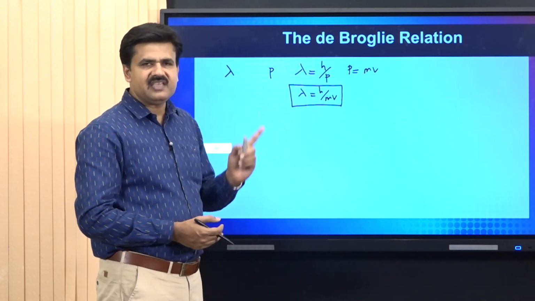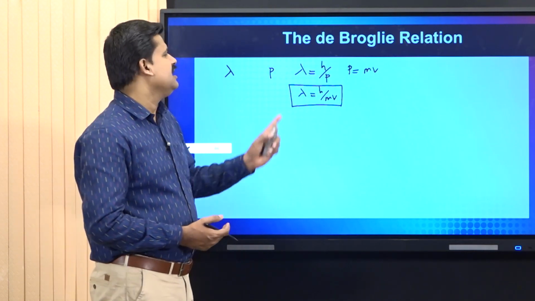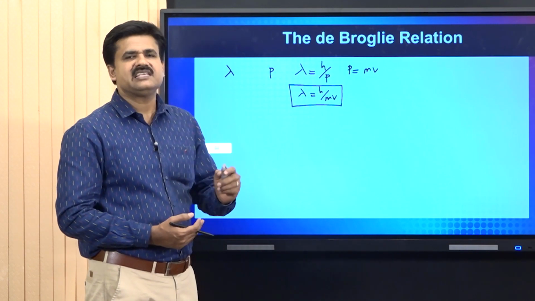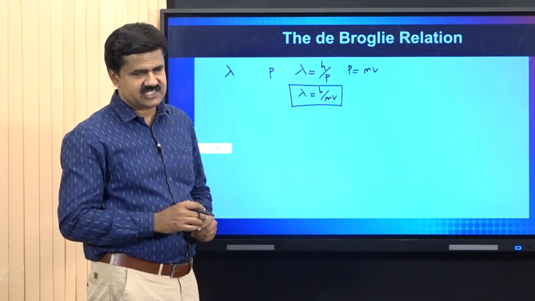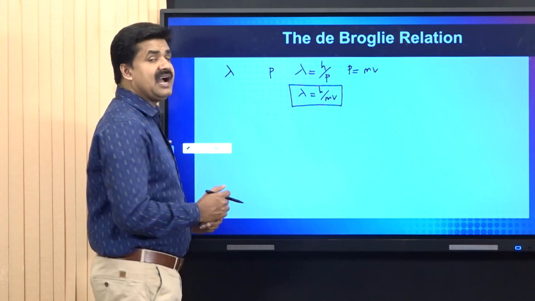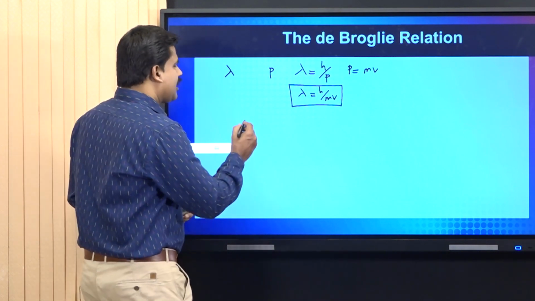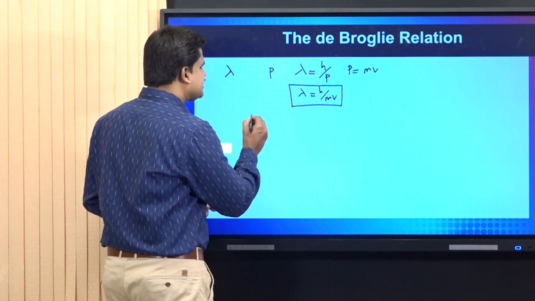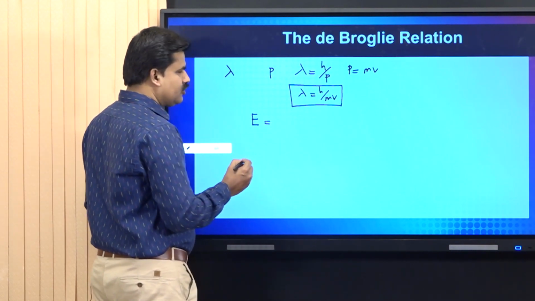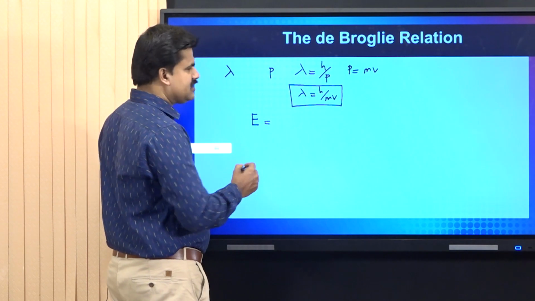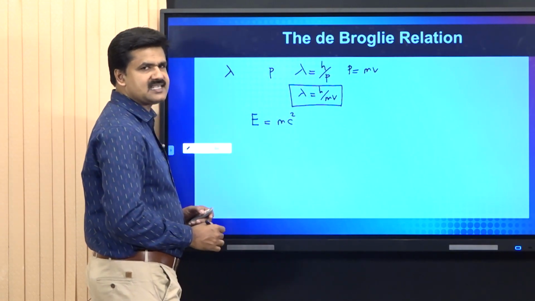Now, we can derive the de Broglie relation. It is derived from two well-known equations. Number one, Einstein's mass-energy relationship. According to Einstein's mass-energy relationship, energy is related to the velocity of light by the expression E is equal to mc squared.